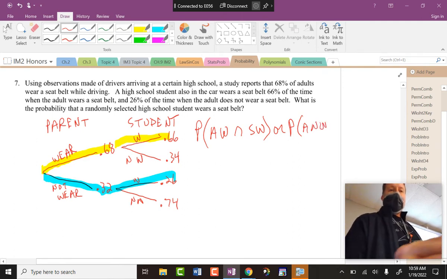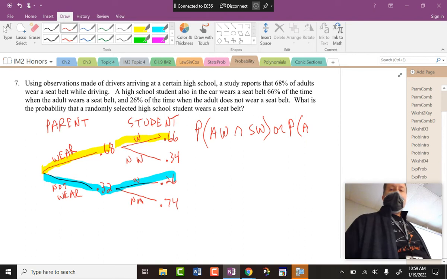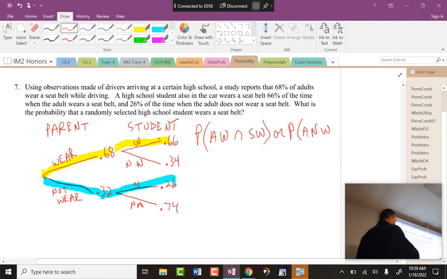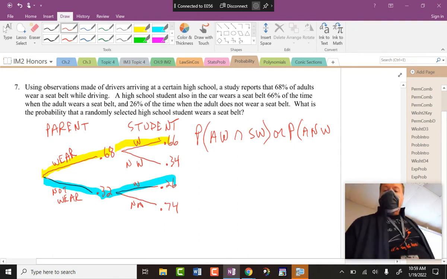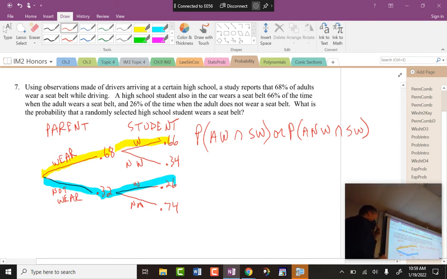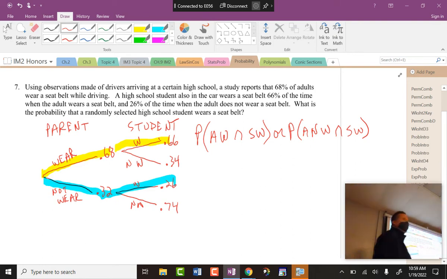ANW. My N looks like a W. Let me rewrite those letters. Adult not wear it. I wonder what I wrote last year. I wonder if I wrote the full words. But you still wear it. So the student wears it. So NW means not wear. So you could be from an adult that does wear it, therefore you do wear it, or you could be from an adult that doesn't wear it, but you still decide to wear it.